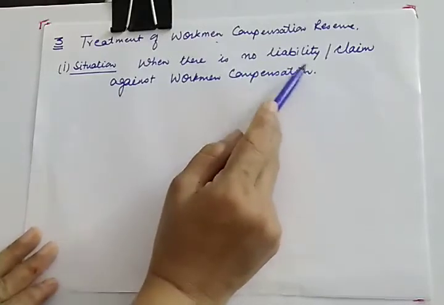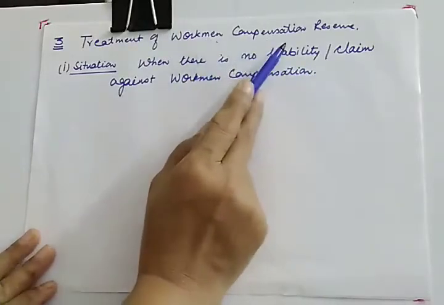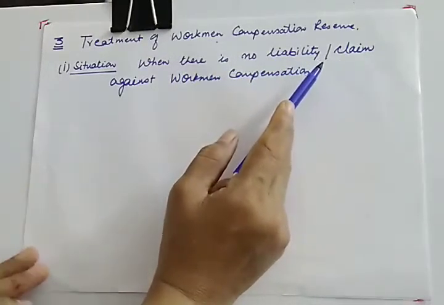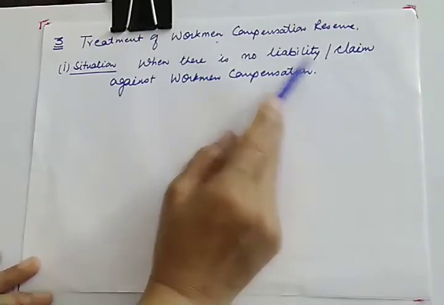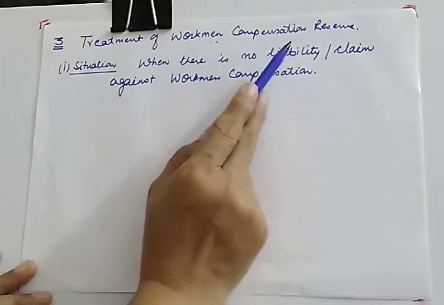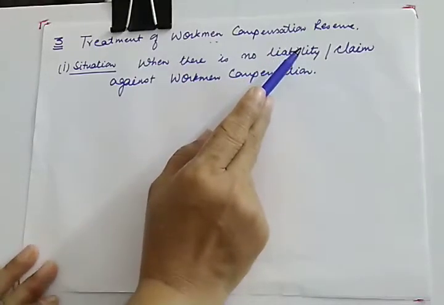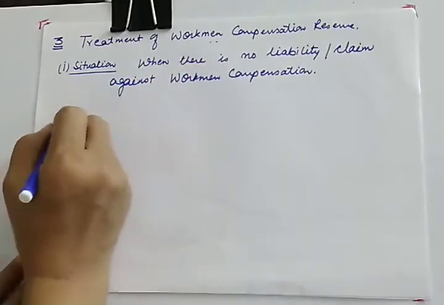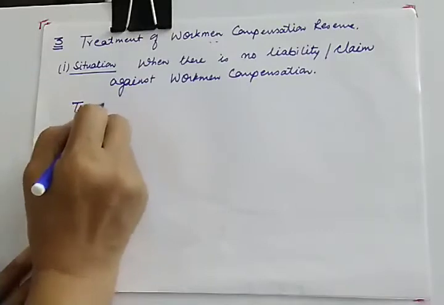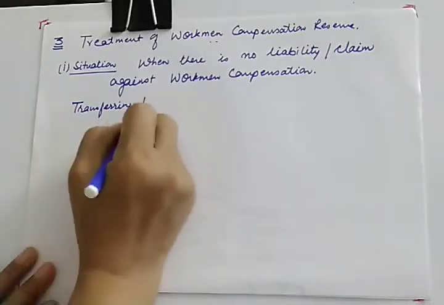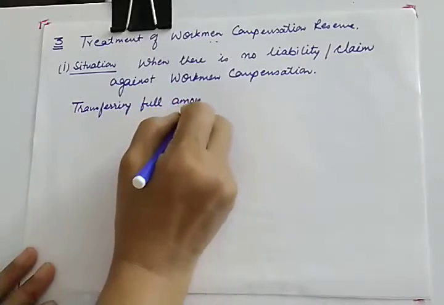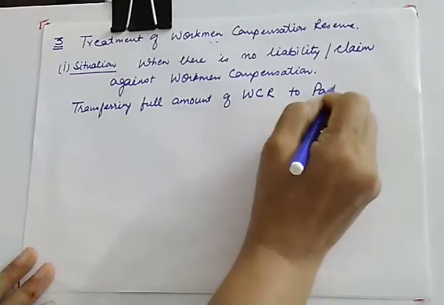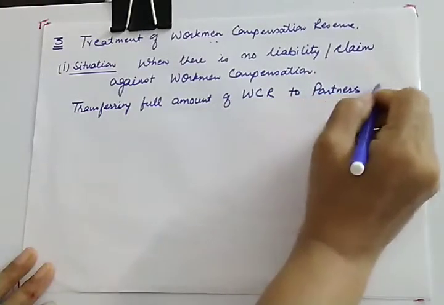So what will happen if there is no liability? The full amount of workman compensation will be your gain. As you have been doing in case of admission, retirement, death and change in profit sharing ratio, the full amount of workman compensation reserve will be your gain. So it will be transferred to partners capital. In the first situation, we will make a journal entry transferring the full amount of workman compensation reserve to partners capital in their existing ratio.